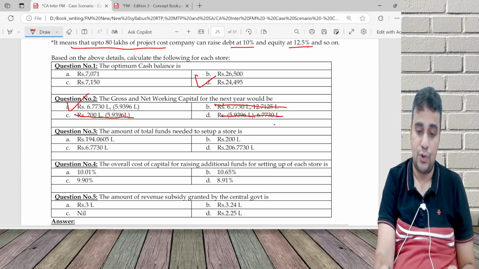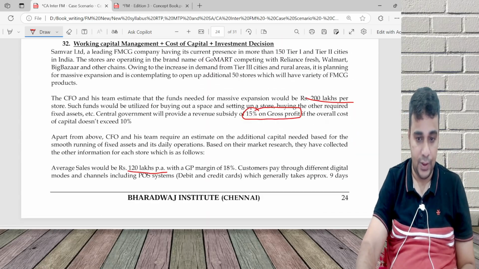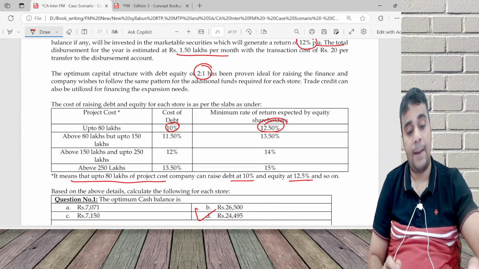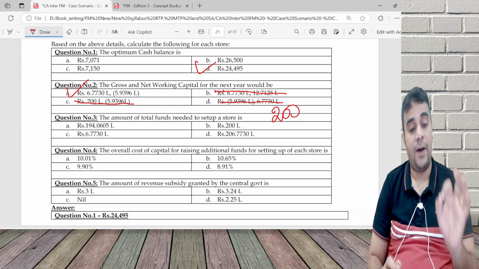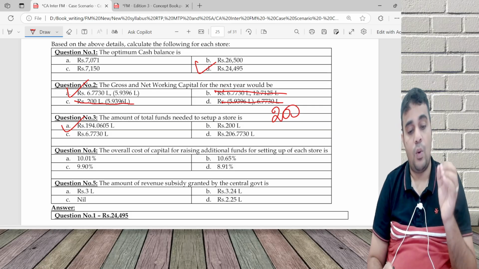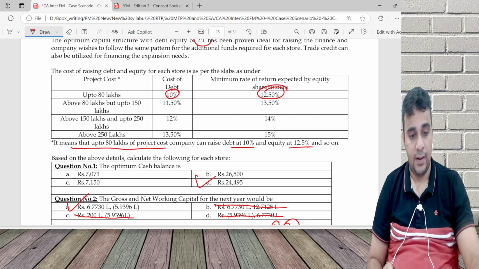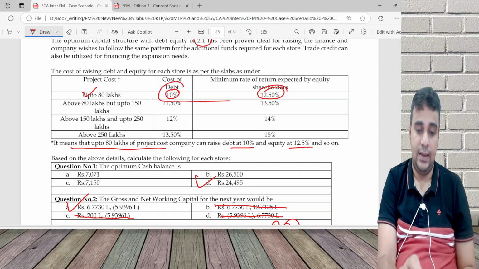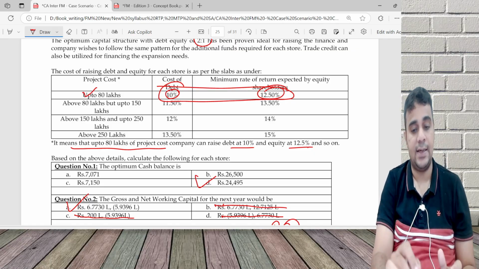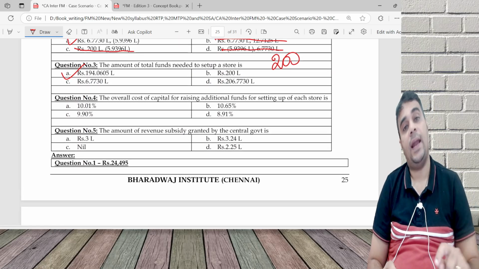To set up a store, 200 lakh is required for all the data given in the question: space, renting out space, all that. And working capital is negative 5.93. So 200 minus 5.93, 194. Then the overall cost of capital for setting up each store: in this 194, first 80 lakh is 10 and 12.5. Then the extra 80 to 150, extra 70 lakh, is 11.5 and 13.5. And then the balance overall need is 194.06.